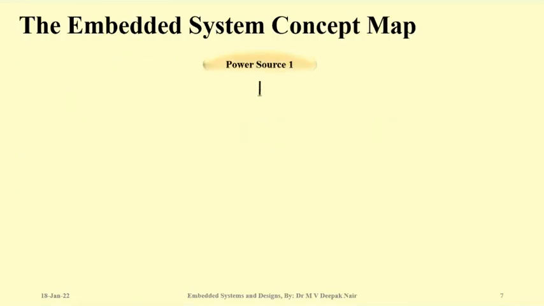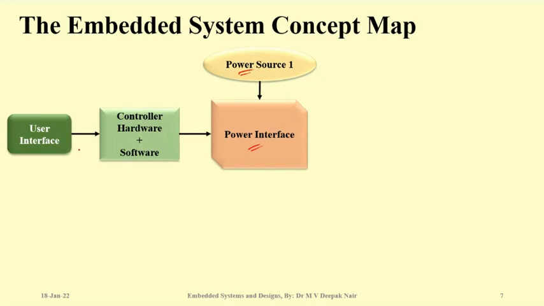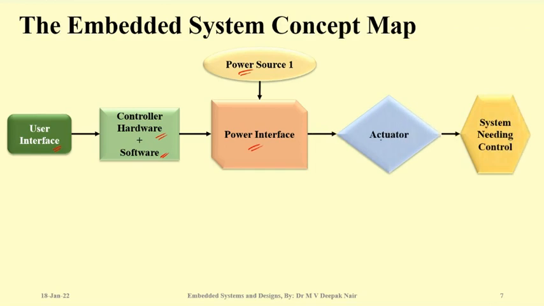So if I talk about the microcontroller concept map, the embedded systems concept map, we will have to have a good decent power supply. That power should go to an interface which takes data from the user, maybe sensors or something, and a controller, hardware plus software. That will go to the power supplies, and then the power supply will give control to actuators, that means start or stop the motors.